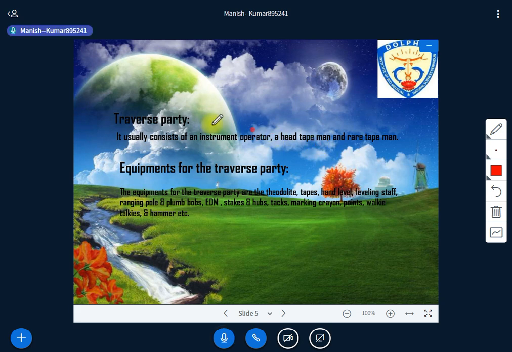So now we need to understand the traverse party. What is the traverse party, right? Generally the traverse party means the personnel involved in doing the traverse activity, or the traverse work on the field itself. They are called the traverse party, right? Obviously humans have to be involved there. So that number of humans is called the traverse party, which includes the instrument operator, a head tape man, and a rear tape man. Just look at it.